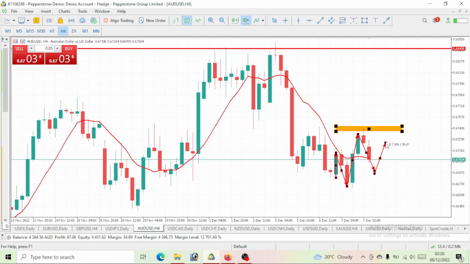The best time to actually enter this trade is to just wait until this price breaks this previous high. Then we can go ahead to take this trade and go long, or you can be patient enough, wait for a pullback and continue this bullish move. Anyhow, it is up to you to take this trade, but I believe today we would actually have a bullish move on AUD USD.